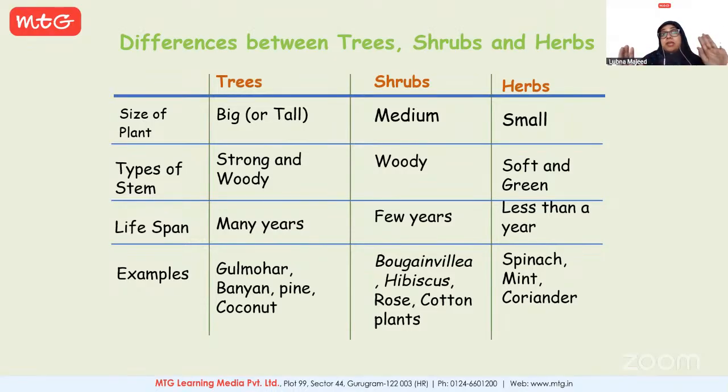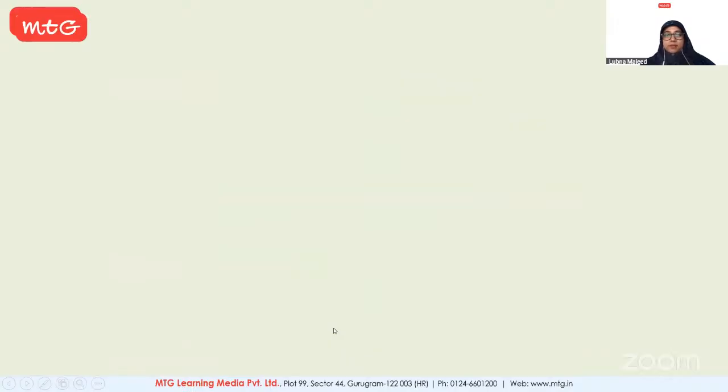So now I believe you should be in a position to easily categorize into shrubs or herbs, because trees are quite evident. They are visible. We know, oh, it's a long tree, but always there's a confusion between shrubs and herbs, right? So I hope it is clear for everyone. Yes? All right. Let's move ahead to the next one.